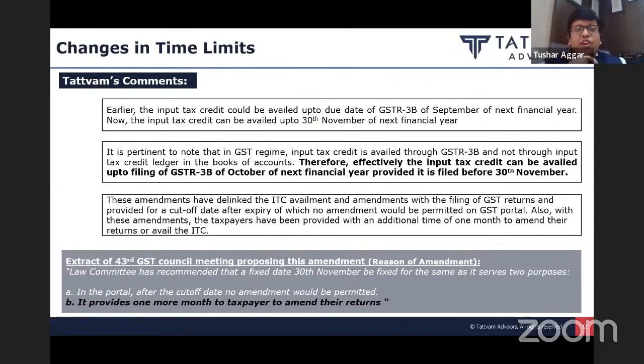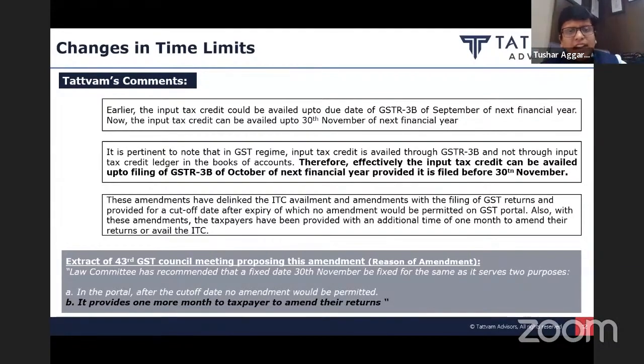And if we see the extract of 43rd GST Council meetings, friends, no amendment is proposed in GST law in budget directly. It has to be first approved by GST Councils. And the minutes of these meetings explain the rationale and reason behind each of the amendments. When we take out the extract, they specifically say, I'm reading the extract as it is.